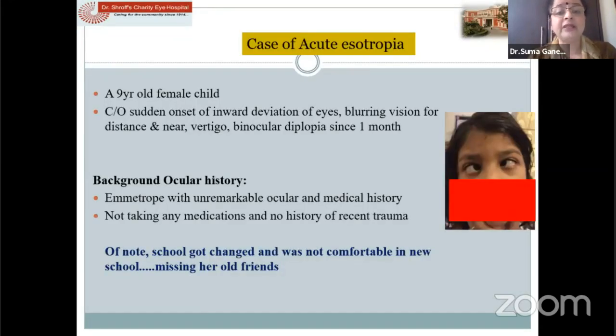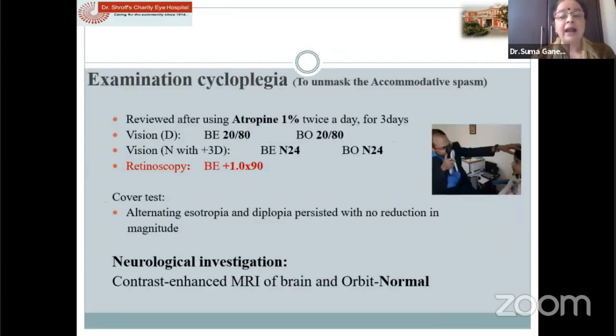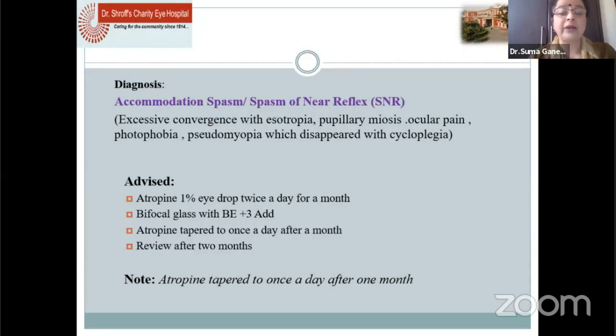Another child presented with binocular diplopia, blurring of vision, and psychological problems. She had 6/36 vision for distance and N9 for near. There was a large variable alternating esotropia. Retinoscopy was going up to -4 to -5, and dynamic retinoscopy showed a lead of -4. We did an atropine refraction and found that she had no minus refractive error, and the MRI was normal. We ruled out other causes and this was a case of accommodative excess spasm, where we treated the patient with atropine twice a day for a month, gave her bifocals, and then tapered after 2 months.